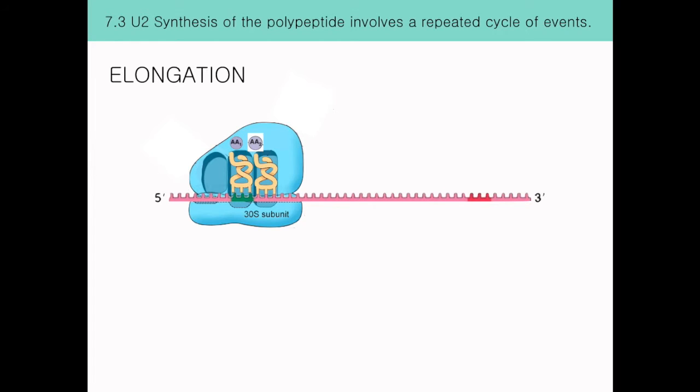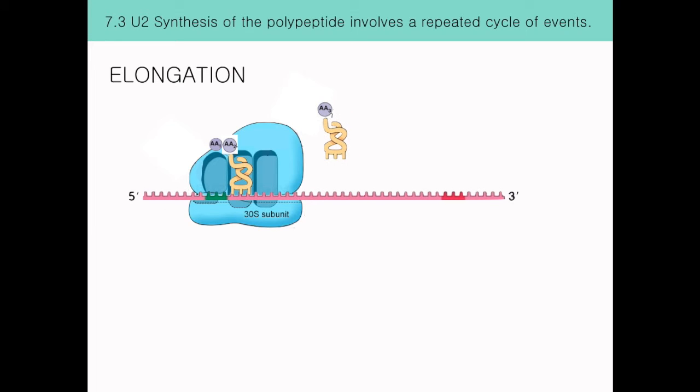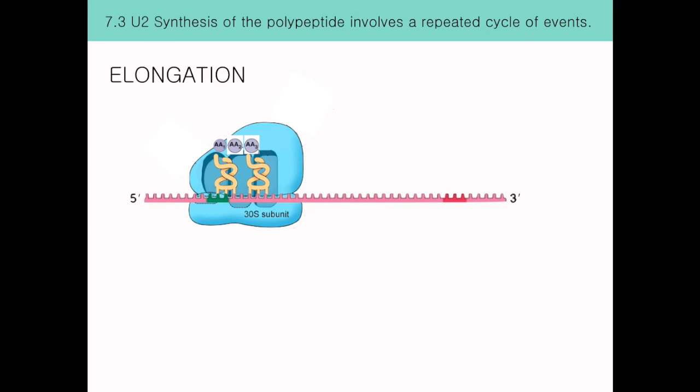The amino acid on the tRNA in the P site is then transferred to the amino acid on the A site, where they form a new peptide bond through a condensation reaction. The ribosome then moves one codon along the mRNA molecule in the same 5' to 3' direction. Hence, the tRNA in the P site is then moved to the E site and released from the ribosome, whereas the tRNA in the A site is now moved into the P site.